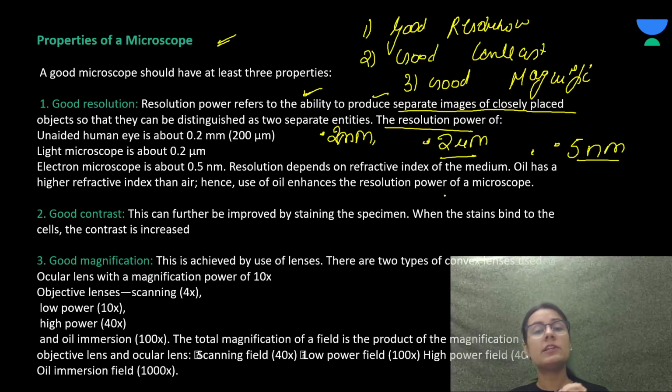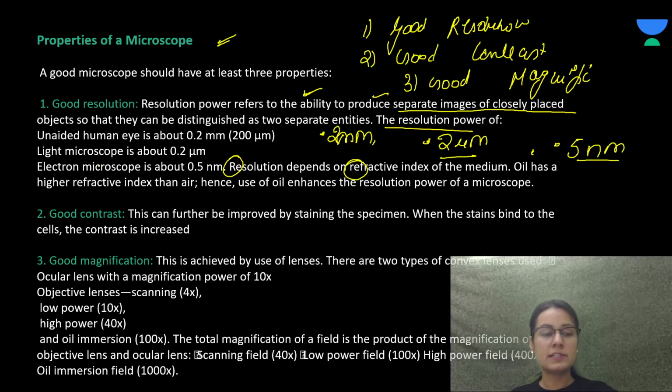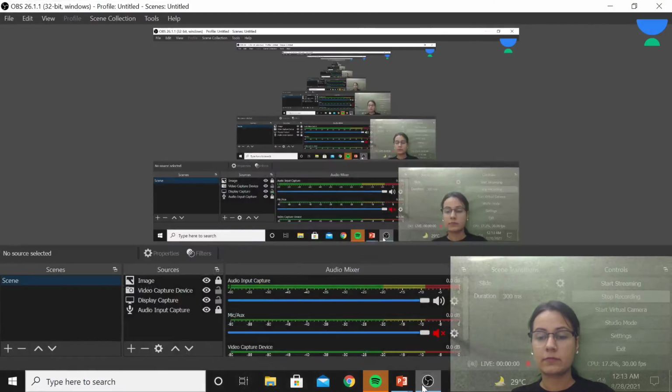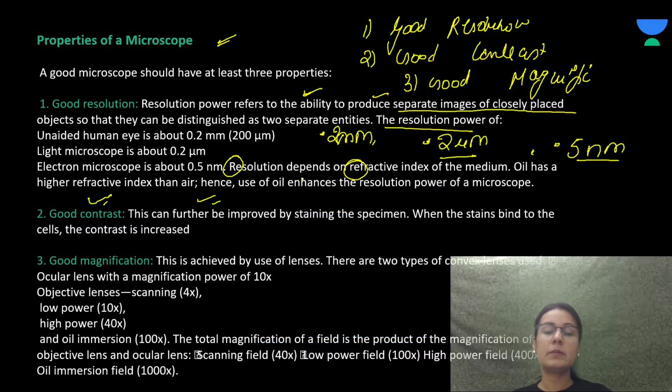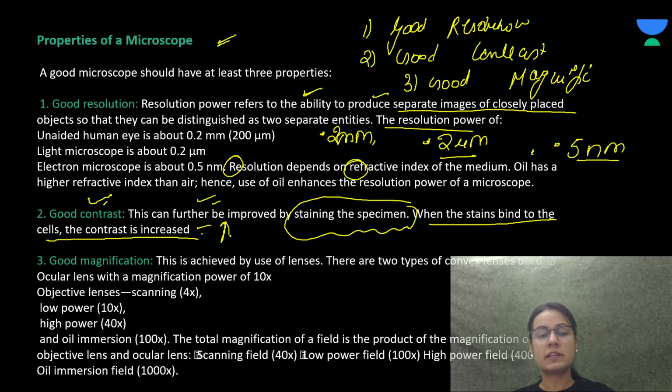Now, resolution depends upon the refractive index, and oil has a higher refractive index, hence oil enhances the resolution power of a microscope. Coming to good contrast, this can further be improved by staining the specimen. When the stain binds to the cells, the contrast increases.